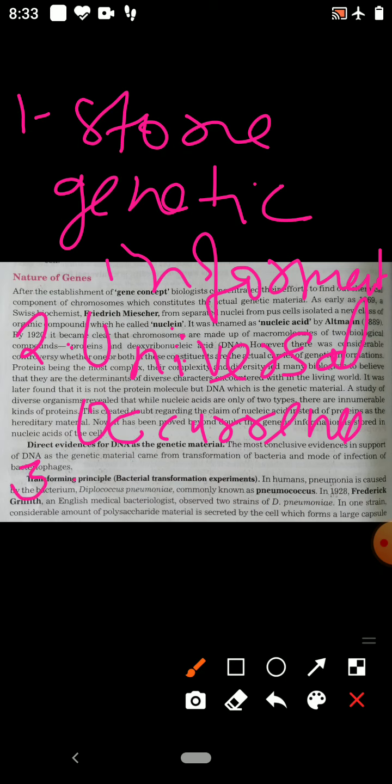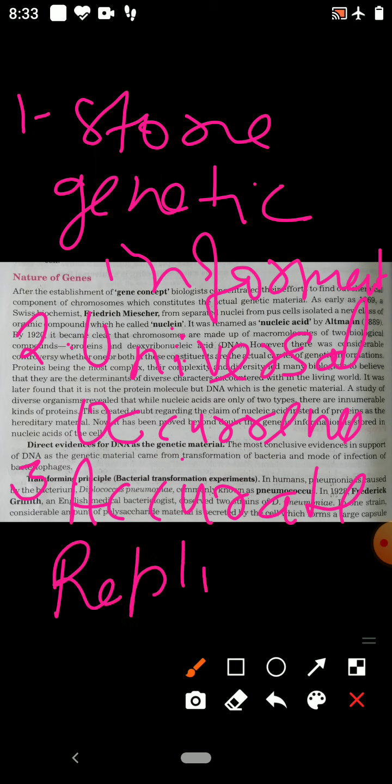Third, genetic material is able to replicate accurately, so that it can be transferred from one generation to another generation. So there is accurate replication of genetic material.